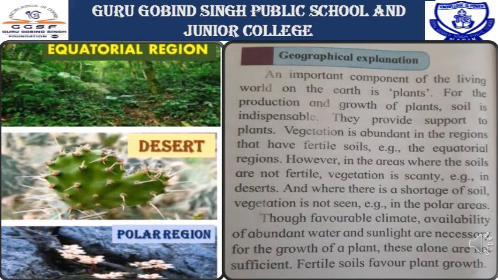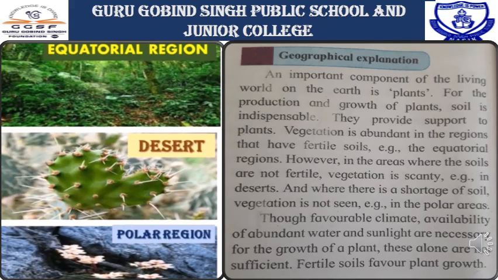Children, an important component of the living world on the earth is plants. For the production and growth of plants, soil is indispensable. Soil provides support to plants. Vegetation is abundant in the regions that have fertile soils, for example the equatorial regions. However, in the areas where the soil is not fertile, vegetation is scanty, for example the desert region.